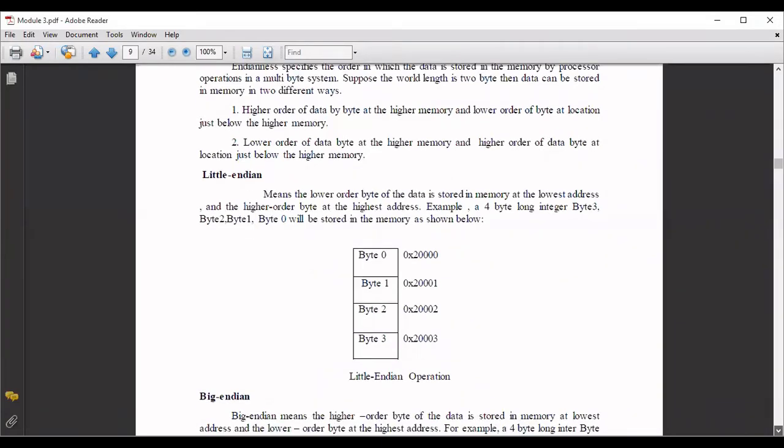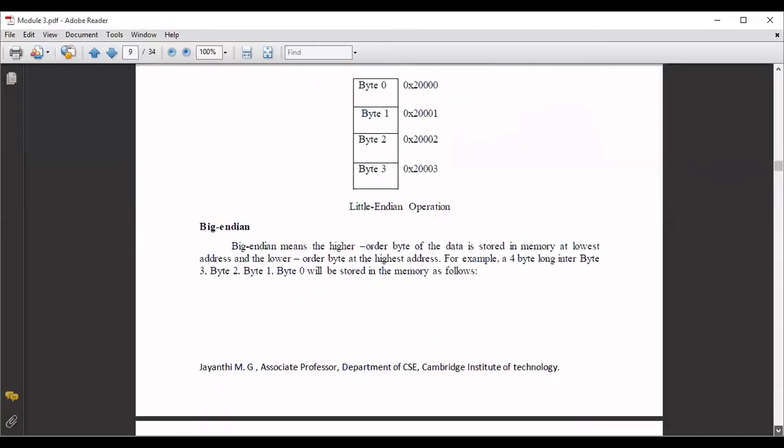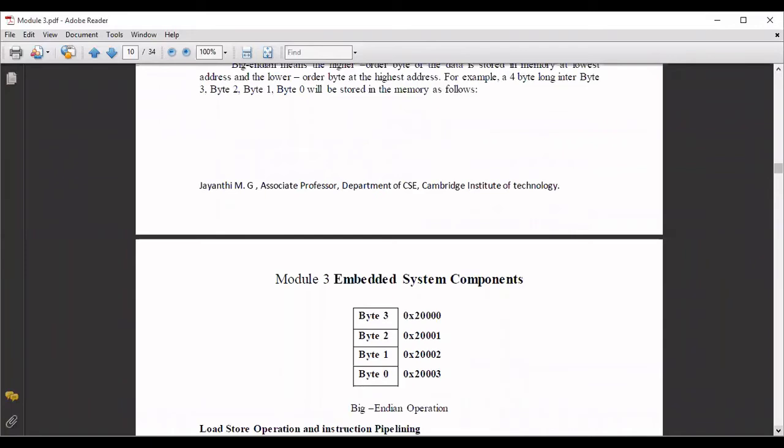Just the reverse of this is big endian. So in big endian, what is done? Byte 0 is stored in higher order memory. That is, the LSB byte is stored in the highest memory address, and the MSB byte, byte 3, is stored in the lower memory address. So it is in the reverse order. Big endian operation is in the reverse order. You have stored the values in the reverse order.